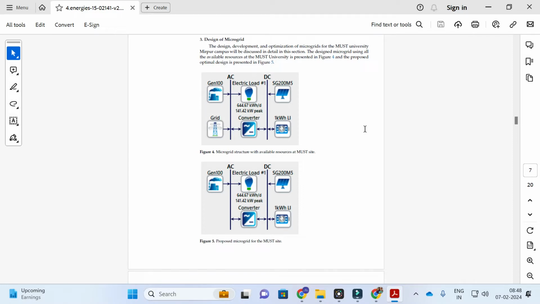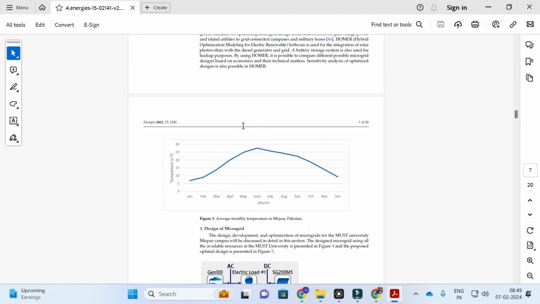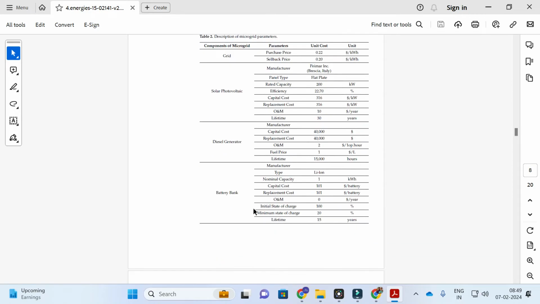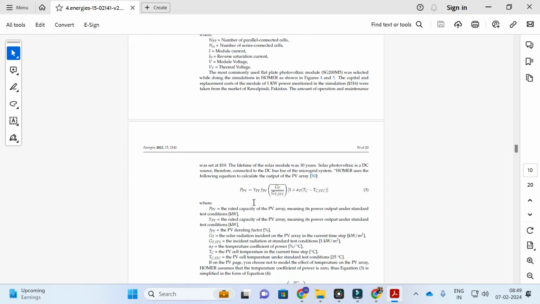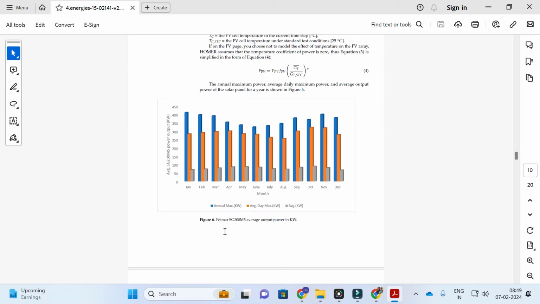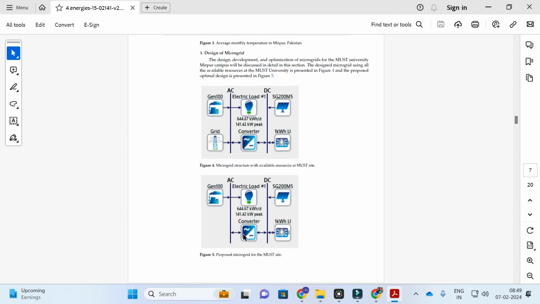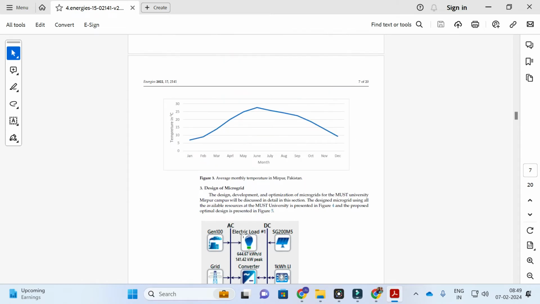So these are the 2 pictures we are going to ask to analyze. In order to do so, you can also see some of the graphs here, so thereby you can get a better idea. Figure 4, 5 and 6. So these are the 3 figures we are going to ask for analysis.